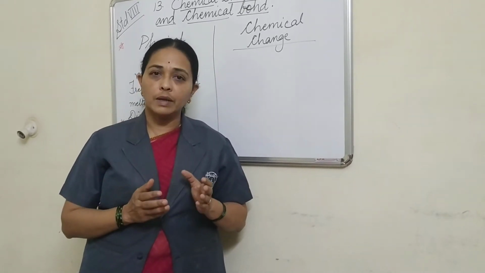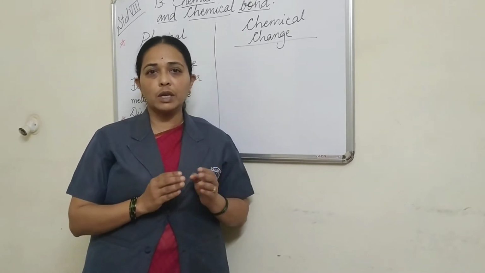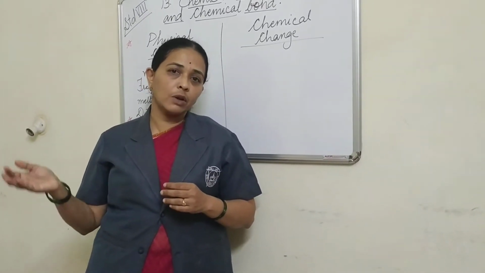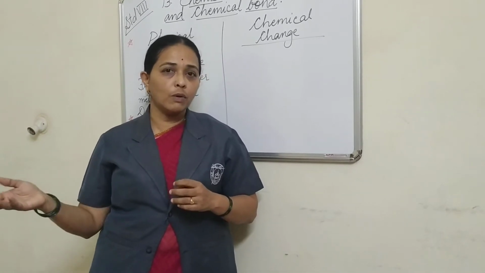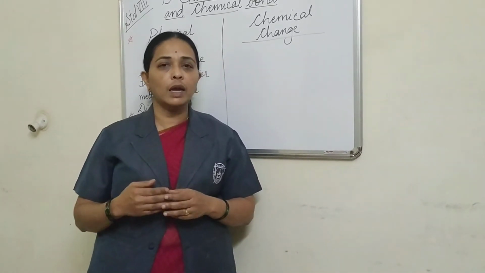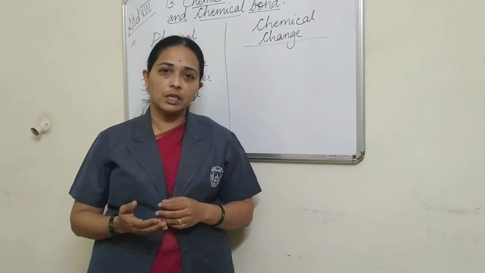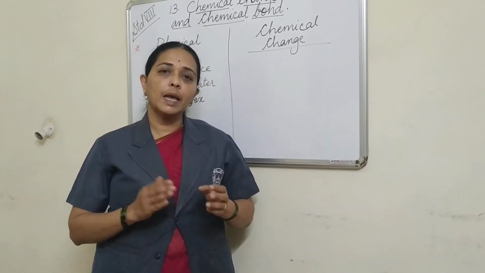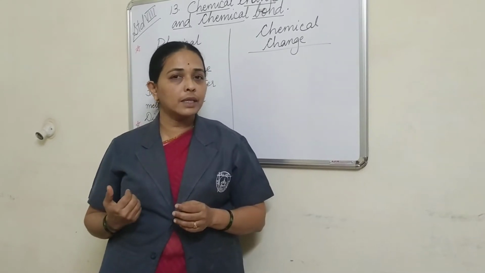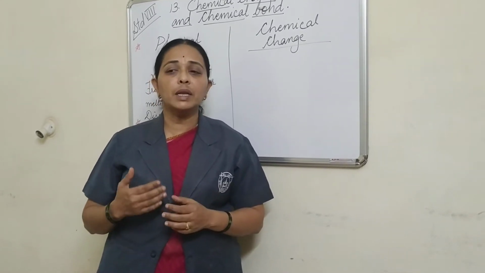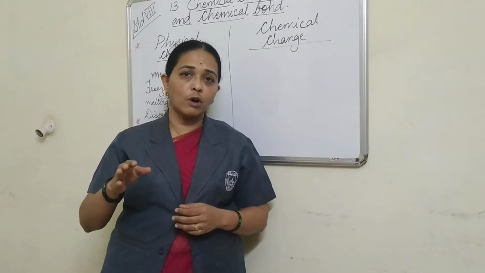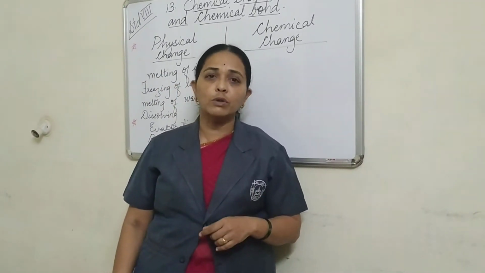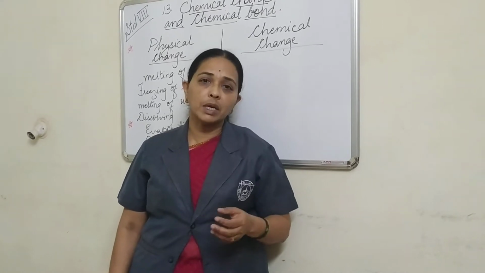For example, iron. Iron means lokhand. When iron is kept in moist air, or outside your home without paint, you will find this iron is rusted. It corrodes. This rusting of iron is a chemical change. You will not get back the iron. There are many examples here, and I have got some of those for you. I'll show you some of our household items which show chemical changes.